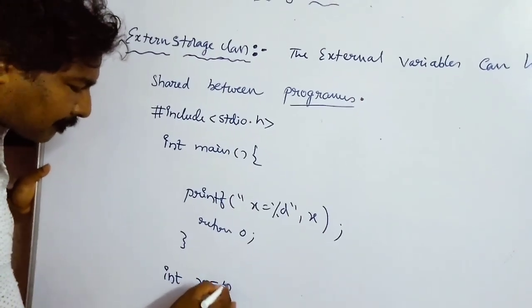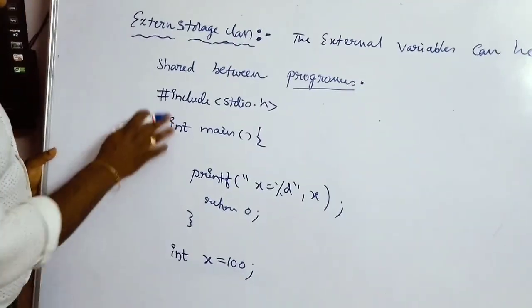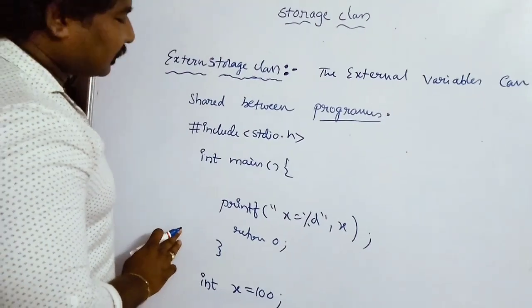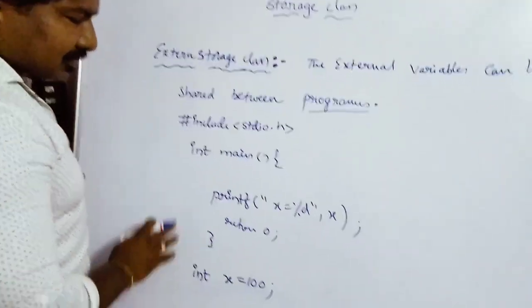Okay friends, just look at this example. In this program, in the main function we are trying to print our x value. But what is this x?